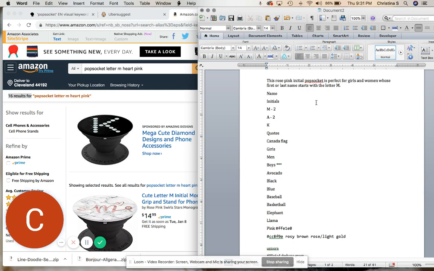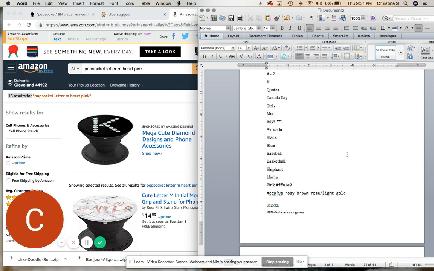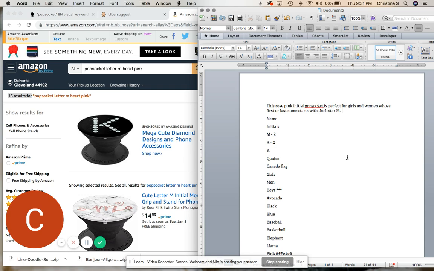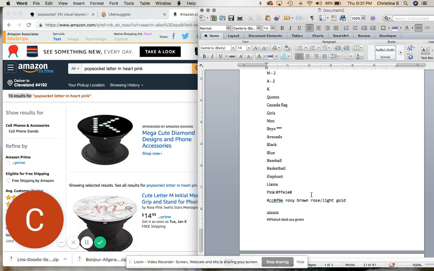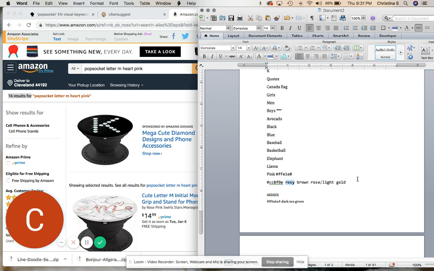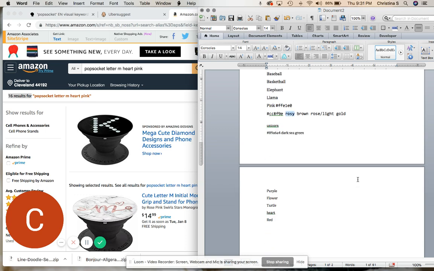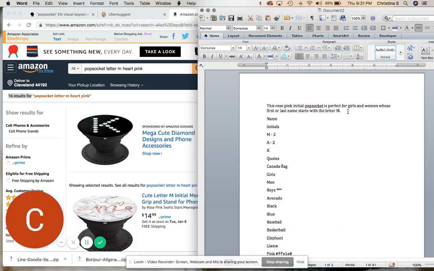What else am I going to include? I'm going to also try to get the word maybe rosy in there. The word heart, if it has a heart in it. And that's pretty much all there is to it. You could also use the words customized and personalized.